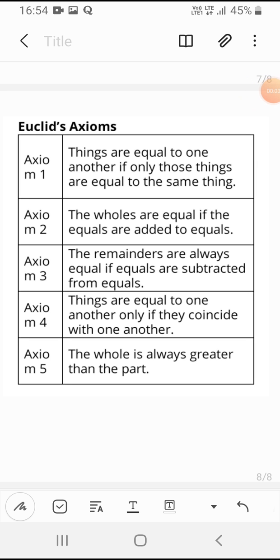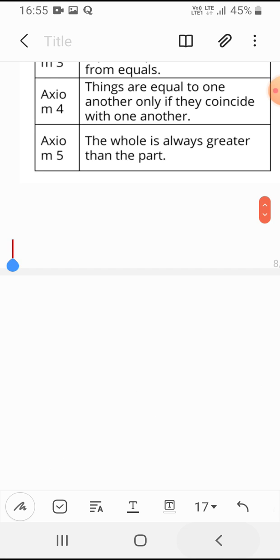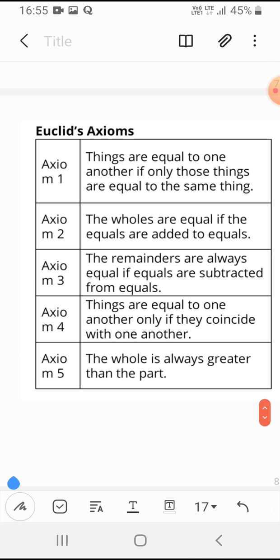So axiom 1: things are equal to one another if they are equal to the same thing. Second, Euclid says that the wholes are equal if equals are added to equals.